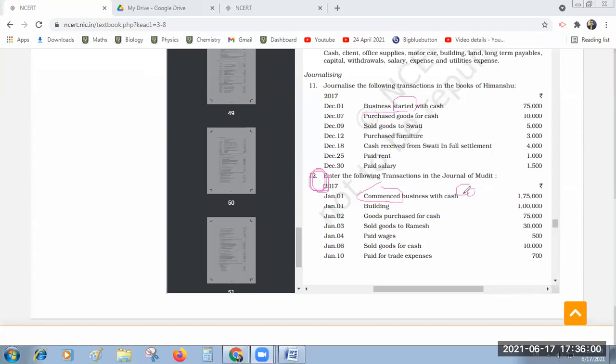In this 12th problem you can see he commenced business with cash and he commenced business with building. Both at a time he invested. So you can take it as cash account debtor, buildings account debtor, to capital account. On the same date, first January only. So 1,75,000 against cash account you will write, against buildings you will write 1 lakh, and against capital you will write 2,75,000.